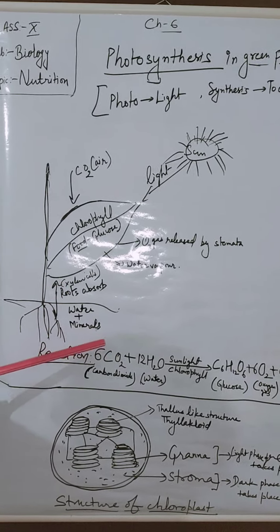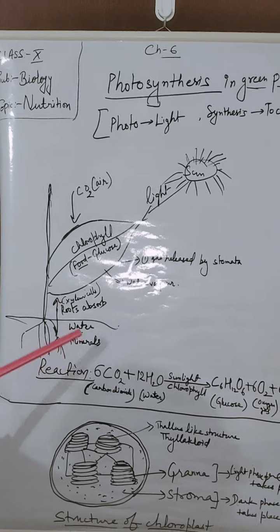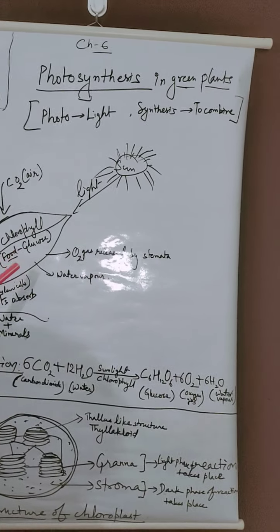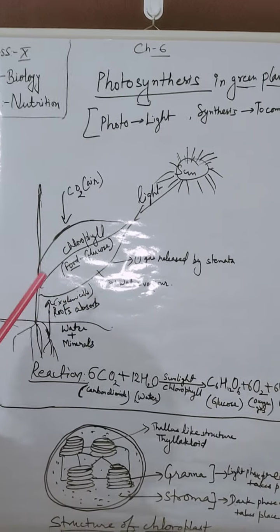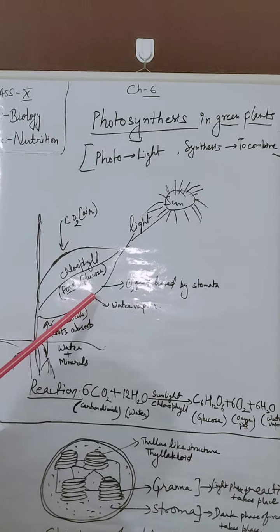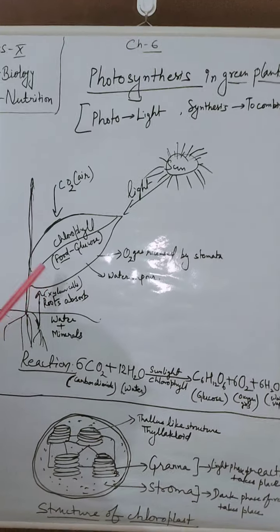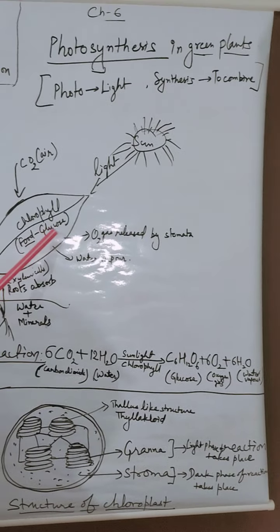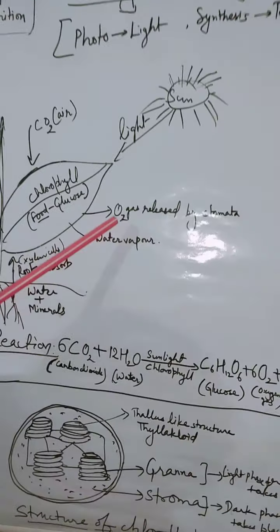These are the inorganic substances which combine in the presence of chlorophyll and sunlight, and they prepare food as glucose.